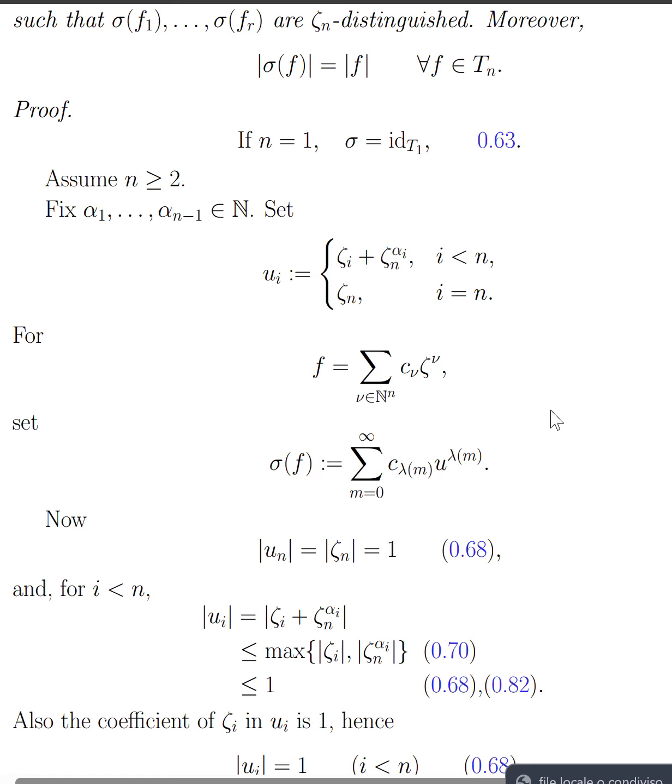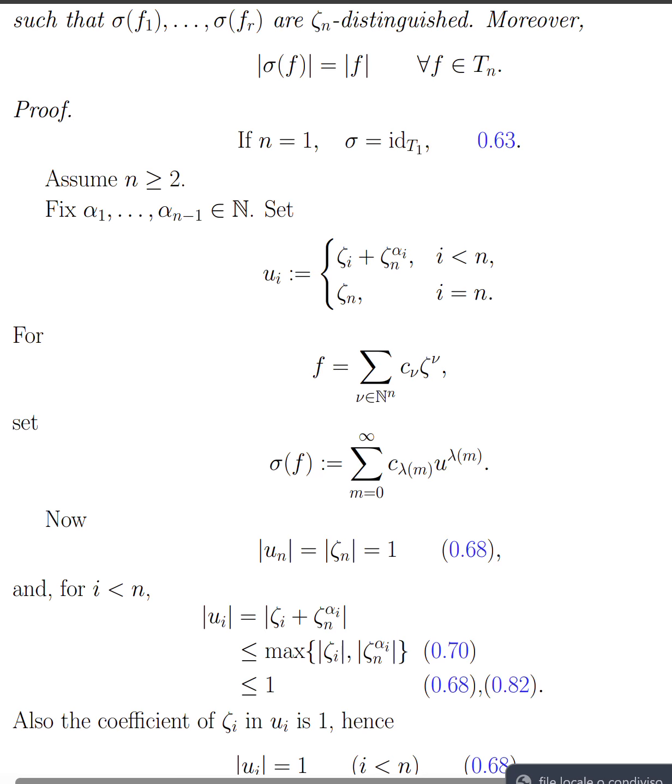Norm of the new generators. First, the proof looks at the last new generator. It is just the last variable itself, so its norm is 1. Then it looks at one of the other new generators. It is the sum of two terms, the original variable and a power of the last variable. The proof says its norm is at most 1.